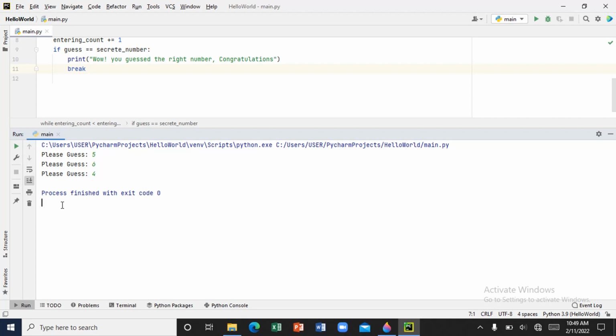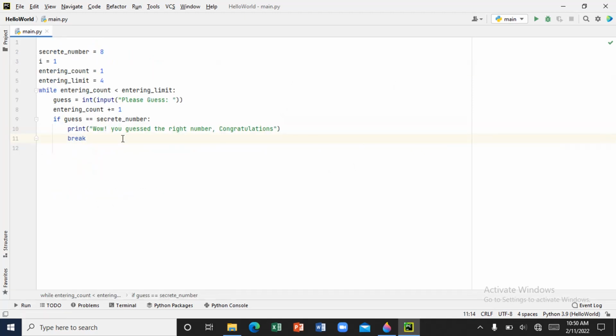We need to make the program tell us, okay, sorry, or the program must let us know that the numbers we guessed are wrong. So we need to make it tell us. So that's what we are going to do right now. I want to make it tell us, the same way it's telling us when we get the right thing. So that's where we are going to use the else. Like I explained the else earlier. So let's continue with the else.